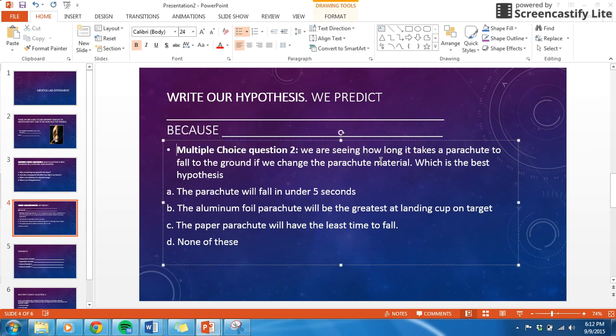We're trying to see how long it takes a parachute to fall to the ground if we change the parachute material. Which is the best hypothesis? Is it A, the parachute will fall in under 5 seconds? B, the aluminum foil parachute will be the greatest at landing the cup on target? C, the parachute will have the least time to fall? Or D, none of these? Remember, which hypothesis is answering that testable question?